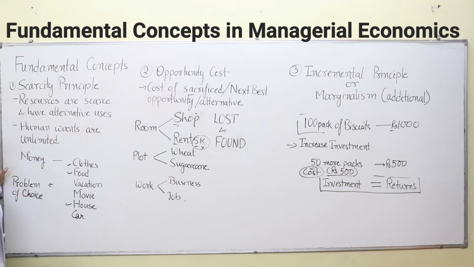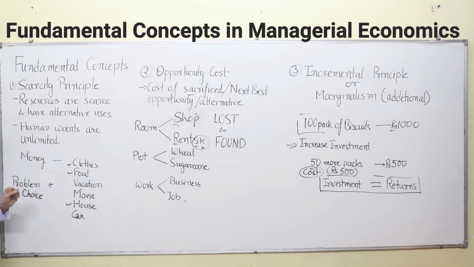Likewise, land can be put to your crops. You can put it to agriculture. You can grow different types of crops on that. You can build hospitals on that. You can build schools, malls, playgrounds, stadiums, or anything like that. You can build roads or any other type of infrastructure like a bridge or anything. So all the resources are scarce and they have alternative uses. That means they have different uses.